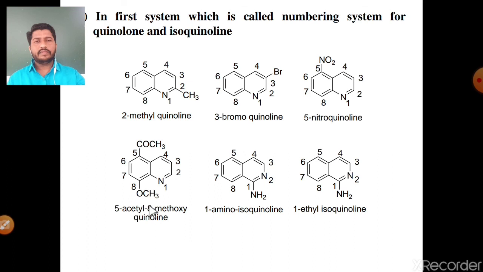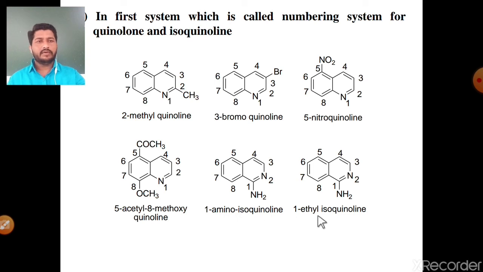In the fourth example, there are 2 substituents: at the fifth position COCH3, meaning an acetyl group, and at the 8th position a methoxy group. Arranging these 2 substituents alphabetically, it is 5-acetyl-8-methoxyquinoline. In the case of isoquinoline, the numbering also starts from the carbon next to the nitrogen heteroatom, which is at the second position. See the numbering 1, 2, 3, 4, 5, 6, 7 and 8. The first position is substituted by an amino group, so the name of this compound is 1-aminoisoquinoline.